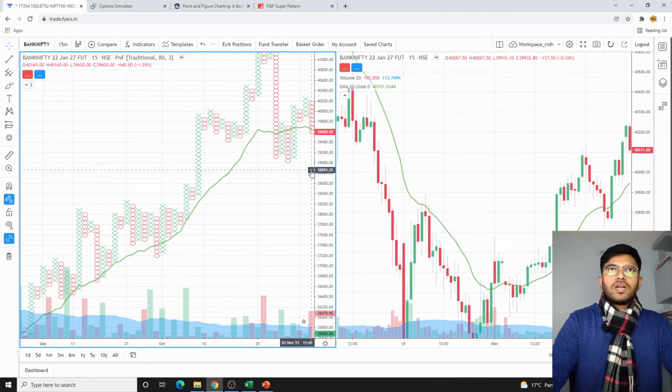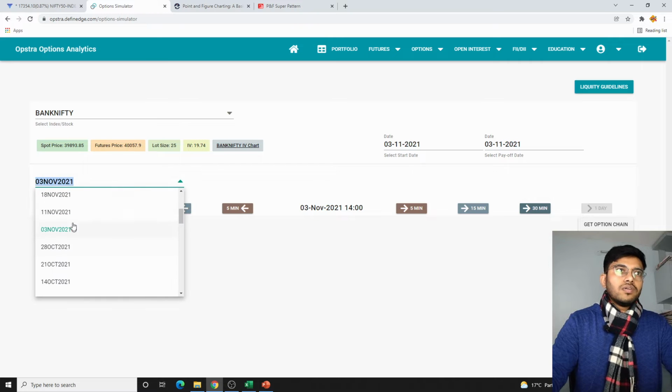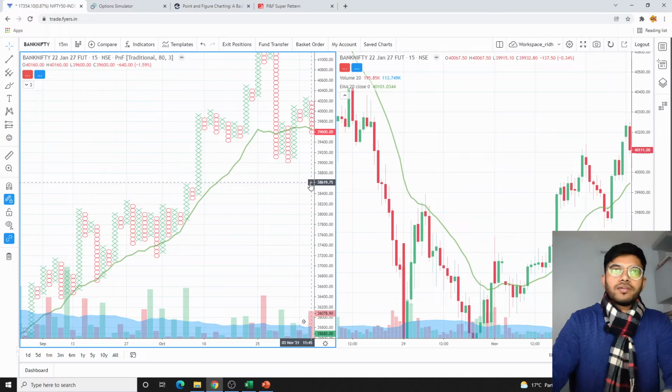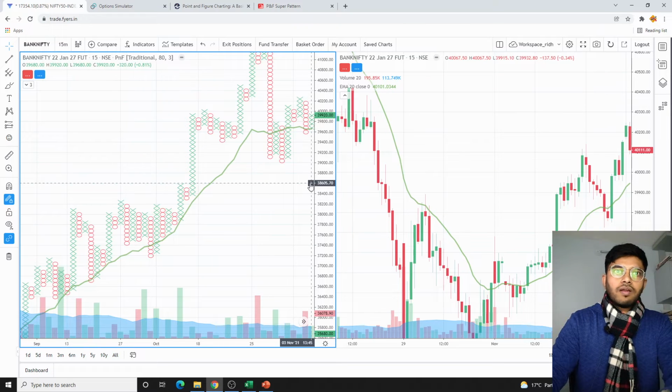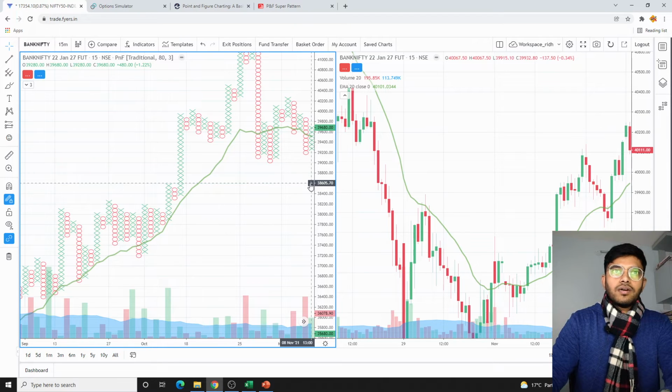Now let's see what trade is there for the next expiry. The next expiry would be on 11th of November. So let's see when we get the trade. On 3rd of November, 11:45, 1:45, 2:15, we have a breakdown. Then again we have a reversal. Then now the market is sideways.